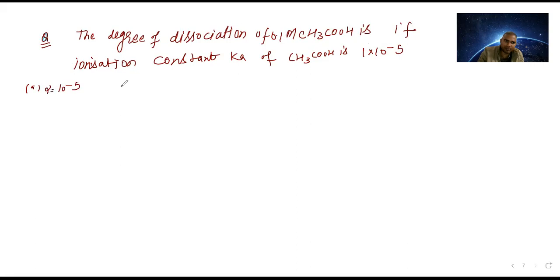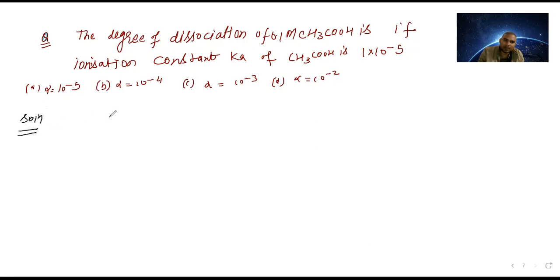Alpha is equal to 10 power minus 5. Alpha is equal to 10 power minus 4. Alpha is equal to 10 power minus 3. Alpha is equal to 10 power minus 2. This is option A, here is B, here is C, this is D. Now, let us try to solve it out. I'm doing the solution here.